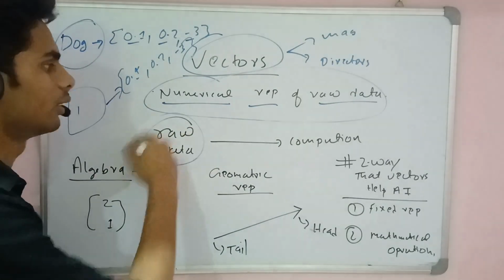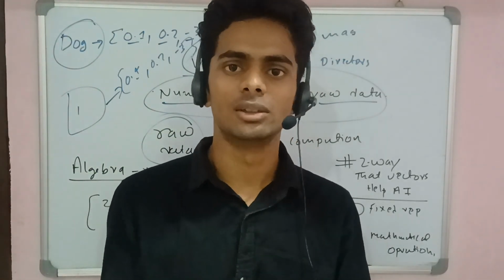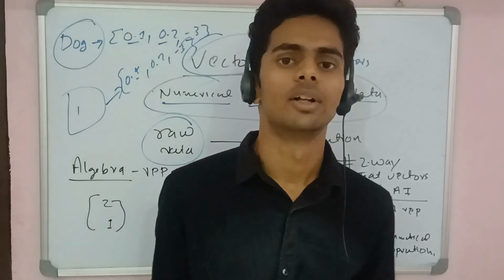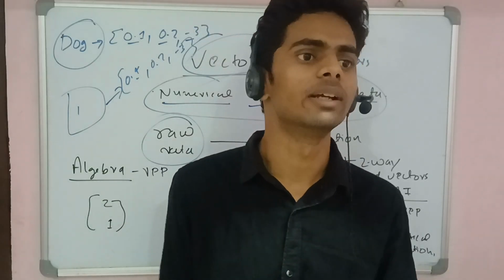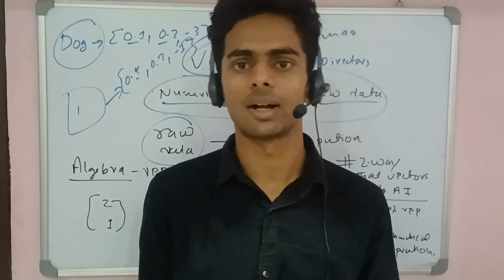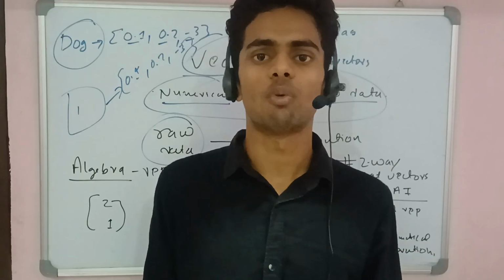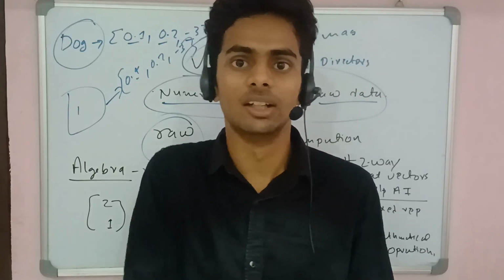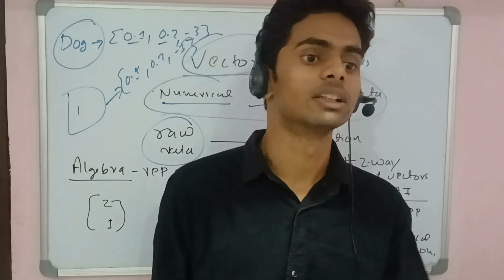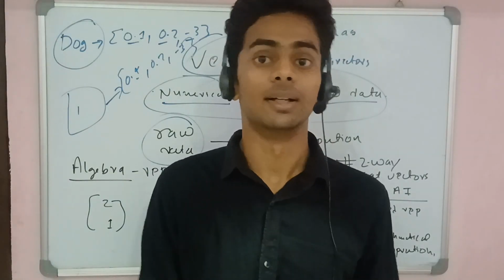Suppose this is raw data. Why does this matter in a computer? It acts as a bridge between computation and raw data. If your computer is doing a calculation, it doesn't look at the image the way we humans do, looking at the physical properties of the image, like color, shape, size, height, width. If the computer wants to understand something, it only deals with mathematical numbers. They look at numbers instead of shape, color, size and anything else. They understand all these physical categories, but in the form of numbers.